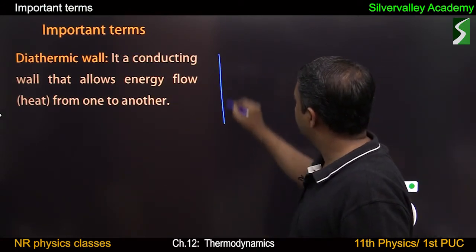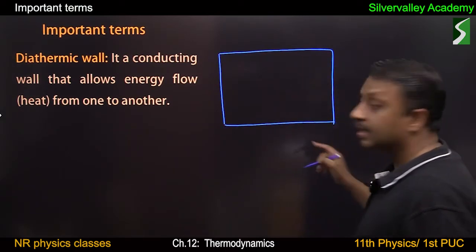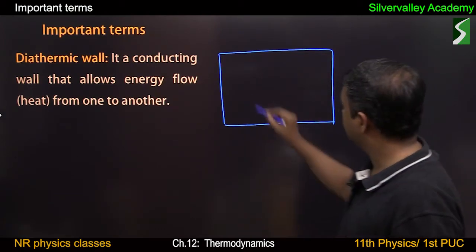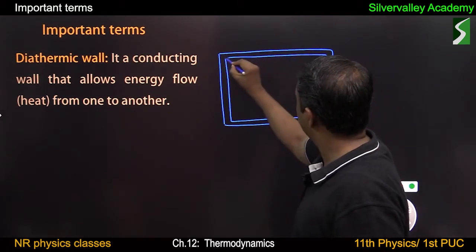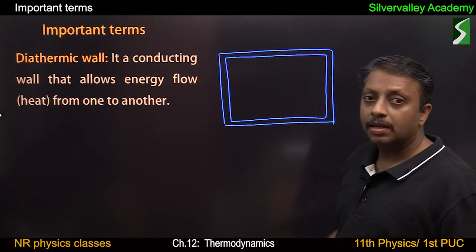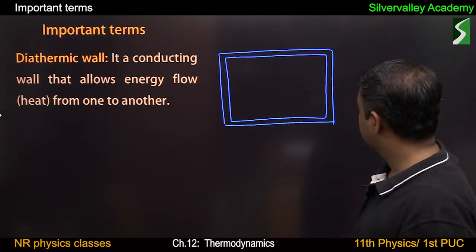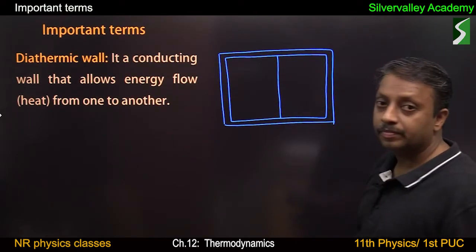Now, single line, diathermic wall. Double line, adiabatic wall, adiabatic walls. Single line.